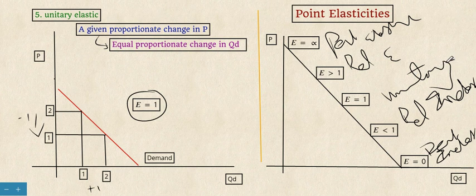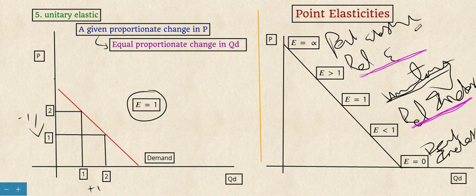So this term is a hypothetical or imaginary term. Almost all prestigious goods or petrol etc. come under the relatively elastic category. All agricultural commodities come under the relatively inelastic situation.